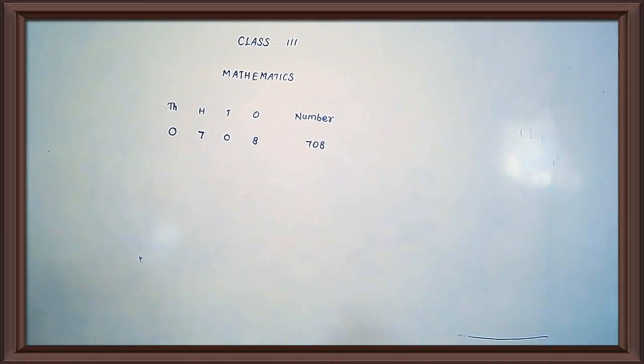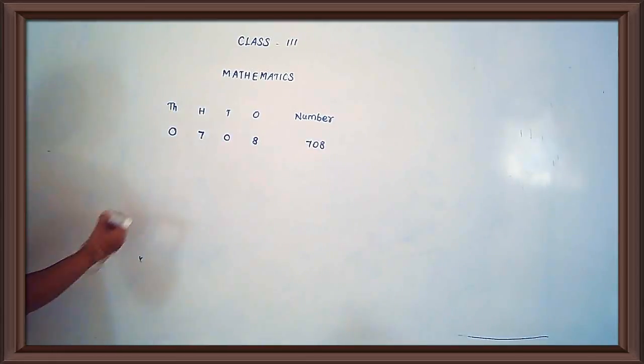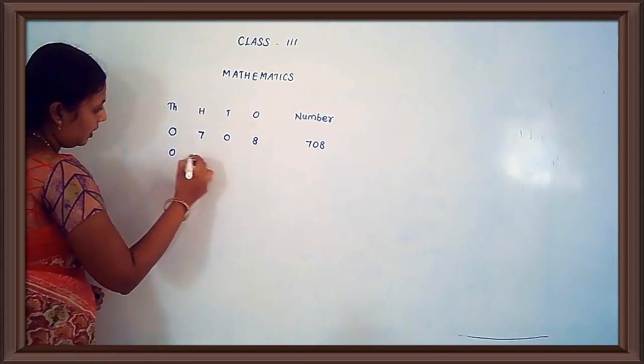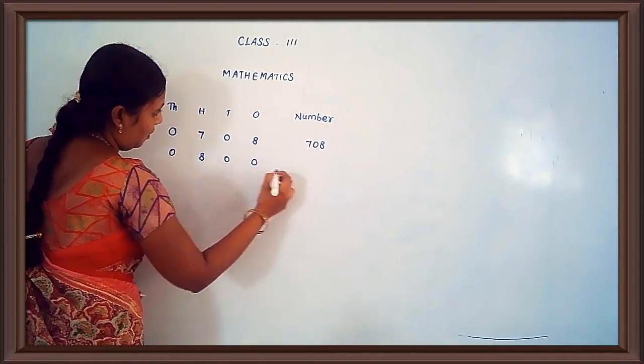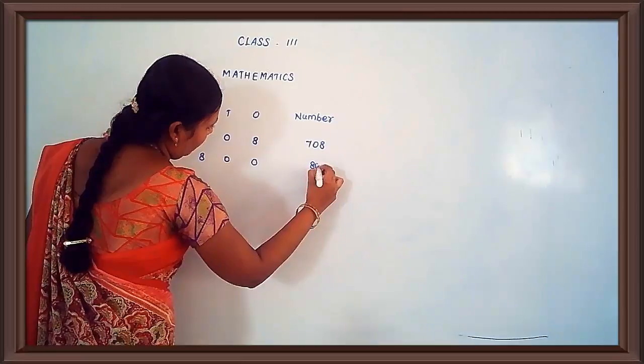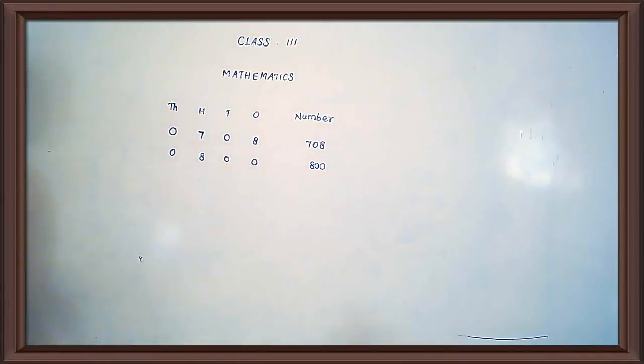So we have to use hundreds. How many hundreds? 800. So you write here 800. Okay. Then see the next one. 4000 plus 300 plus 20.